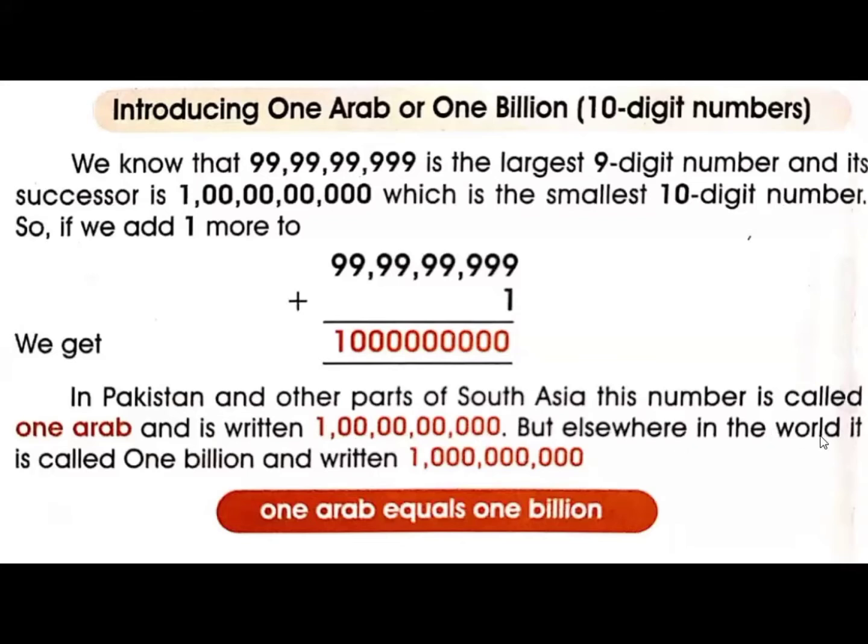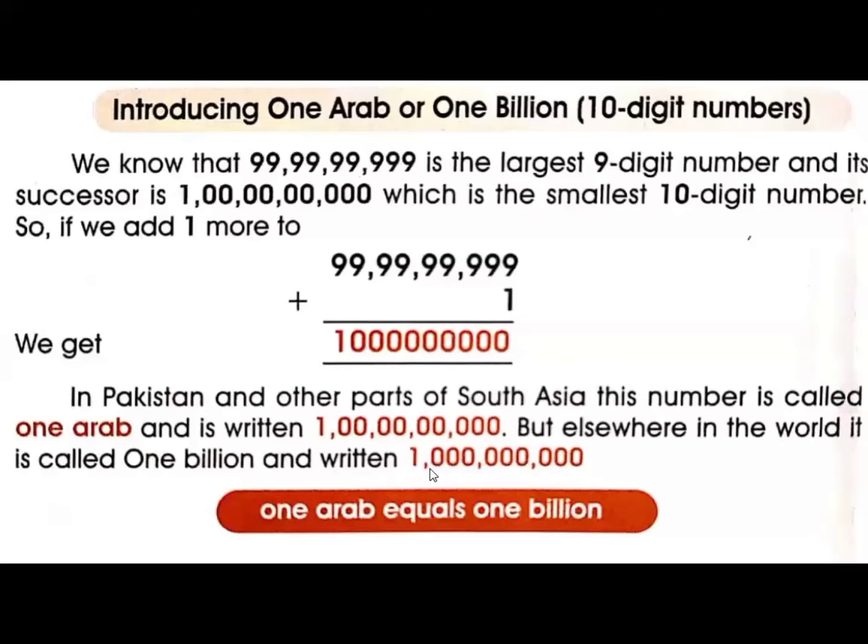But in other countries of the world, this number is called 1 billion, and 1 billion is written as 1,000,000,000. This number is called 1 billion.